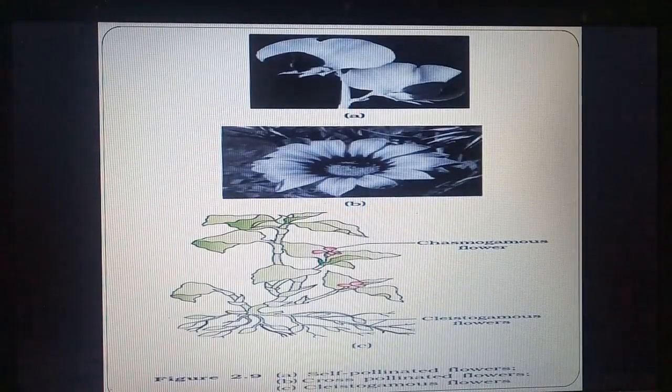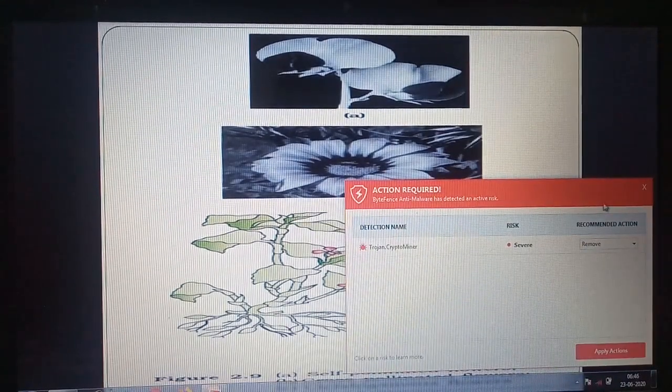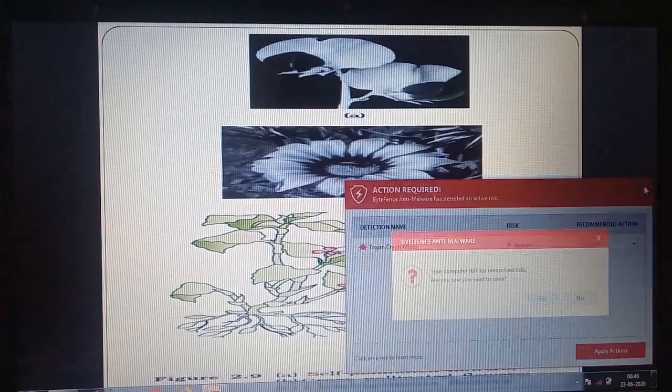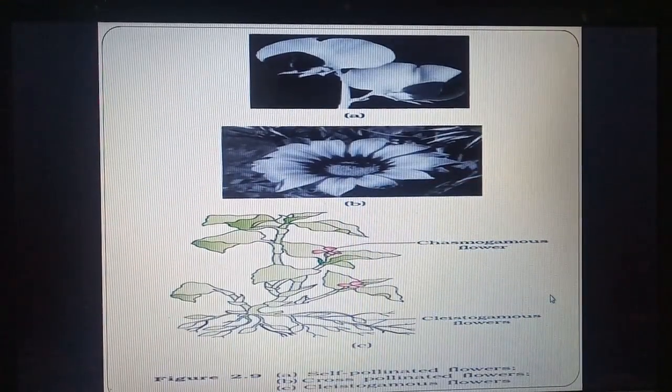In this we can see figure A, a self-pollinated flower. It is closed. B is a cross-pollinated flower. It is open. And in figure C we can see two types of flowers on the same plant. Chasmogamous flowers can be seen with red petals, they have opened up, while the cleistogamous flowers, seen at the bottom, are closed like buds.